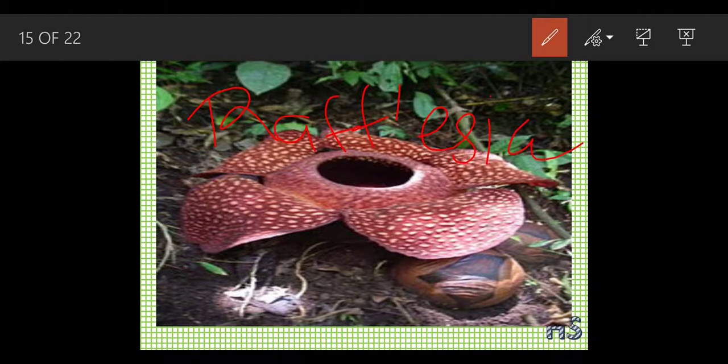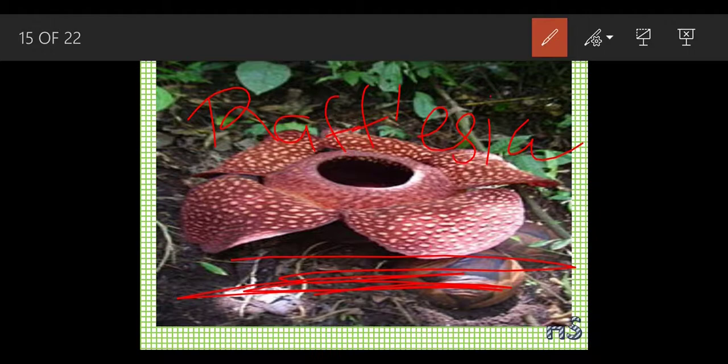Okay, in this kind of pollination, see, this Rafflesia lies close to the ground. So whenever elephants come into the jungle, what happens is this Rafflesia produces a lot of pollens.